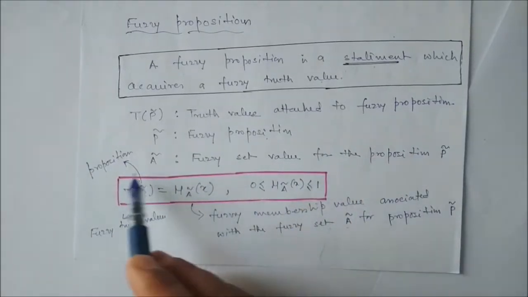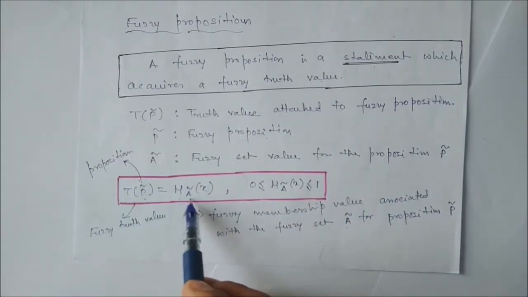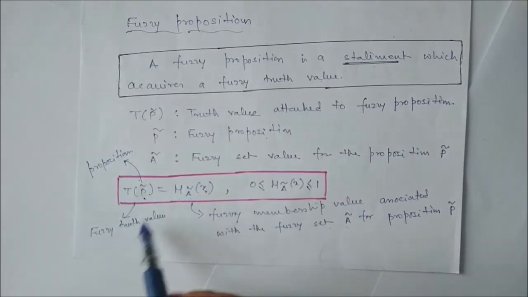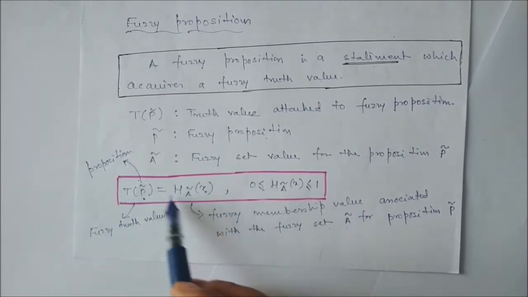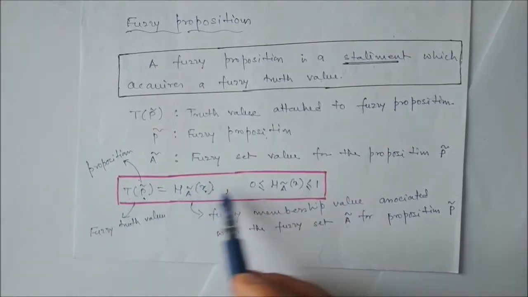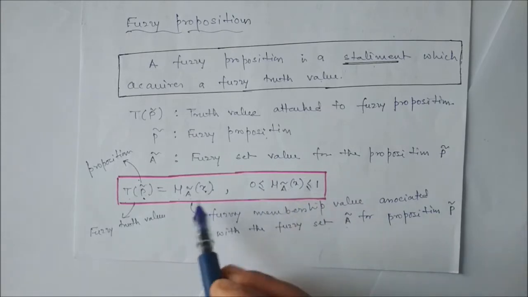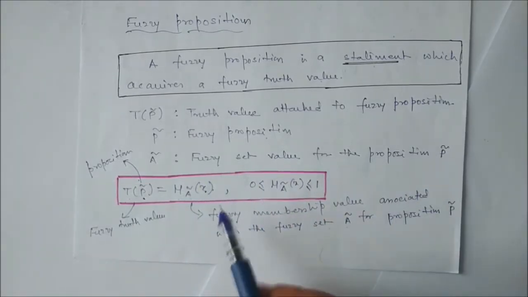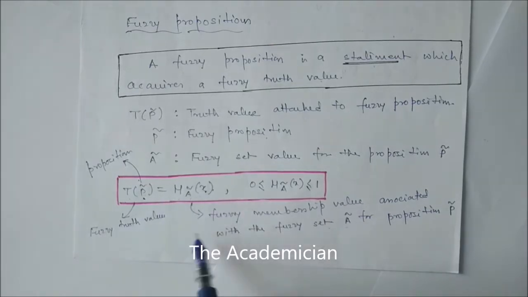We can represent it this way: TP is equal to mu A(x). P is the fuzzy proposition. T is the truth value of the fuzzy proposition, which is nothing but a fuzzy value mu A(x). And definitely mu A(x) should be in between 0 to 1, where A is a fuzzy set value for the proposition P. Now mu A(x) is nothing but the fuzzy membership value associated with the fuzzy set A for proposition P.